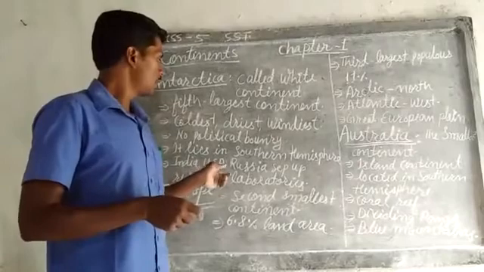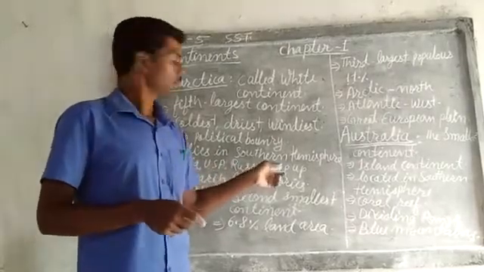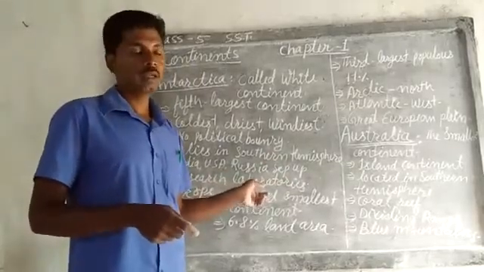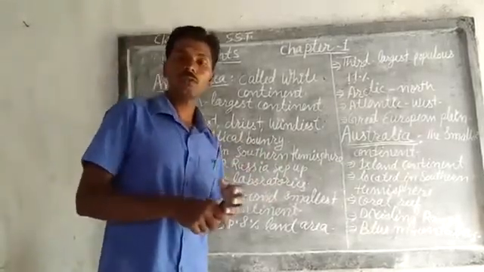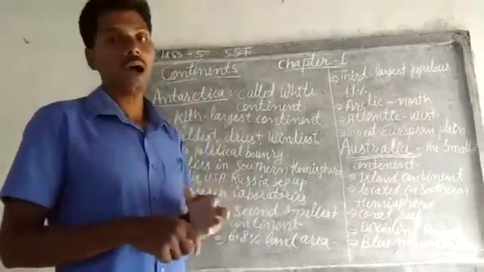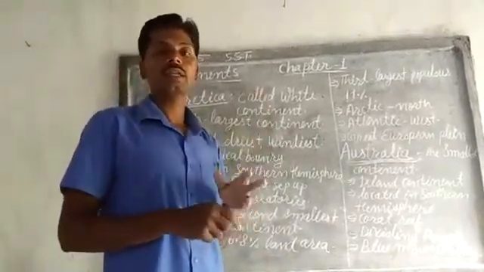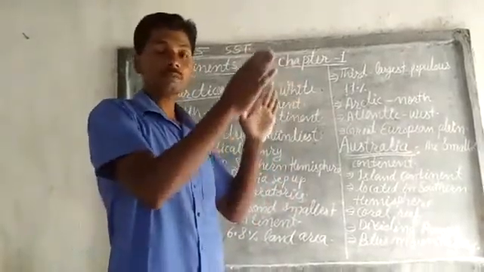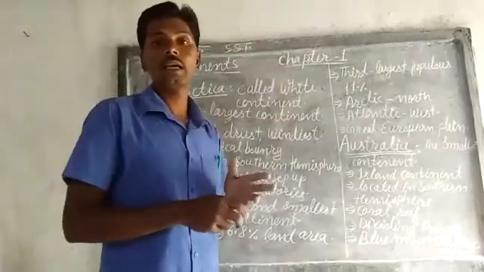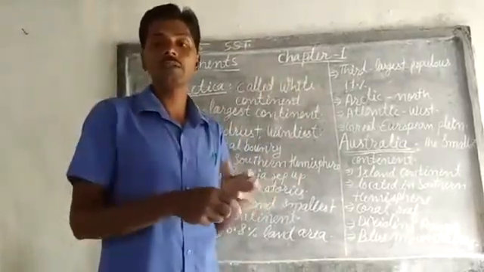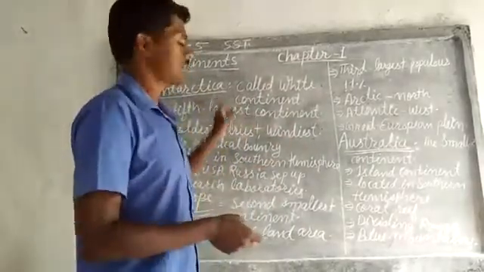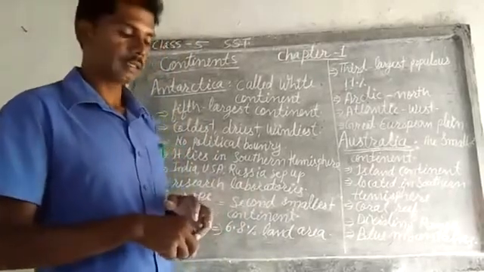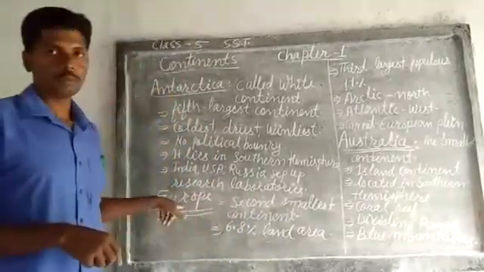India, USA, Russia have set up their research laboratories here. In this continent, because it is covered with ice, many countries like India, USA, Russia have set up research laboratories there and are trying to find out something different about Antarctica. These things were the main thing here. Antarctica, we'll learn it. Next, we'll see Europe.